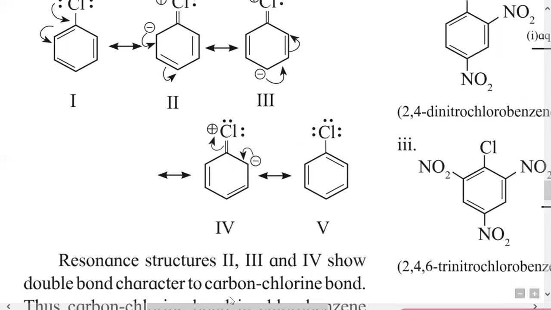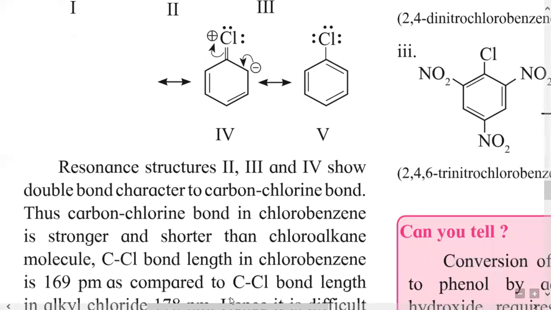So these structures contain the same positions of all atoms in this molecule, chlorobenzene. Only the positions of electrons are changed. These structures are called resonance structures.